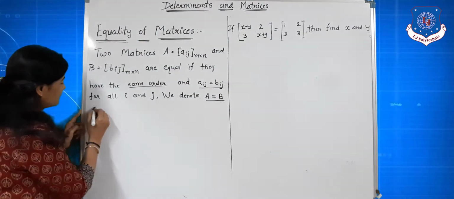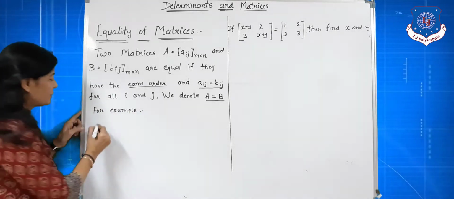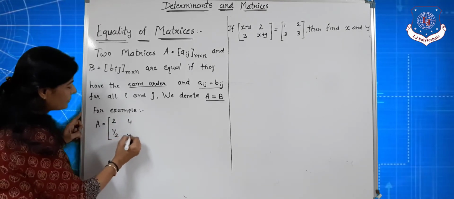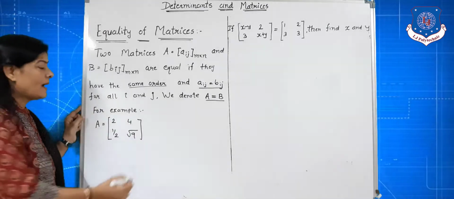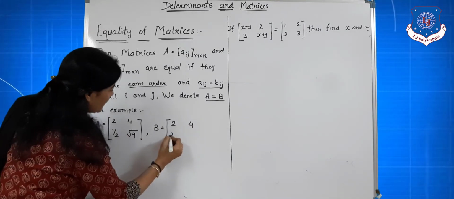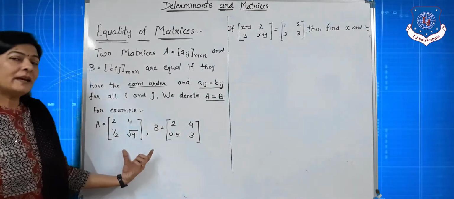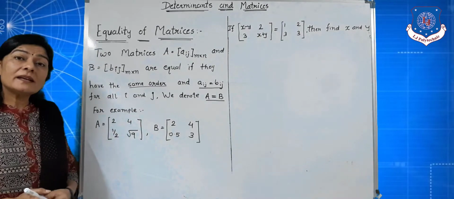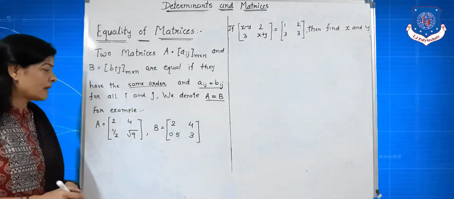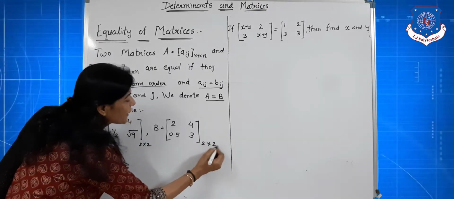For example, A = [2, 4; 1/2, square root of 9] and B = [2, 4; 0.5, 3]. These matrices A and B are equal matrices because they have the same order. Here the order of matrix A is 2 by 2 and the order of matrix B is 2 by 2.